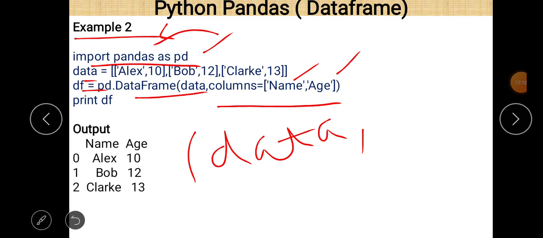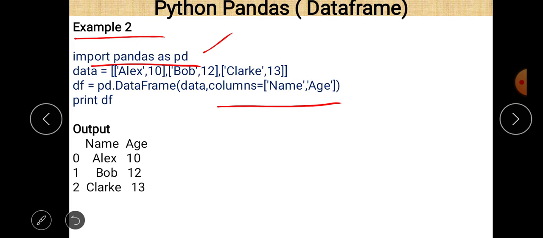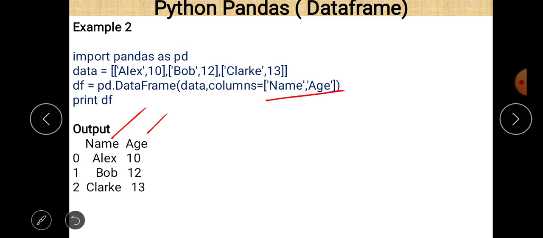So name of columns are name and age. So last statement is print df. So if you want to print this data frame, you can easily see that. Now name of the columns are name and age, and these column names we gave in the definition of a data frame. So these appear here, and no index value is given. So by default these start from 0. You can easily see that, and 2 columns are there. You can easily see that using list. So Alex 10, Bob 12 and Clark 13 will be printed.